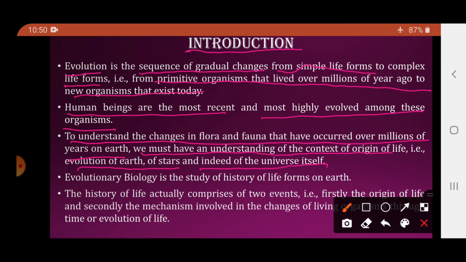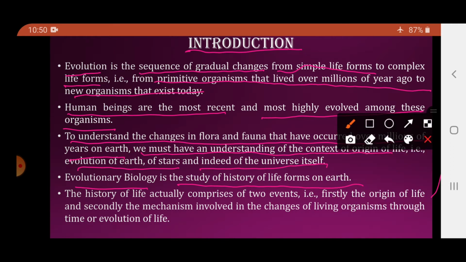It is in this universe that the planet earth is formed, and it is the planet where life exists. So how the earth evolved, and then we can study how life evolved on this earth. Evolutionary biology is the study of the history of life forms on the earth. How life forms kept coming onto the earth, the study of that is called evolutionary biology.